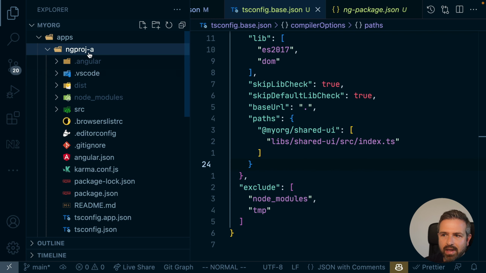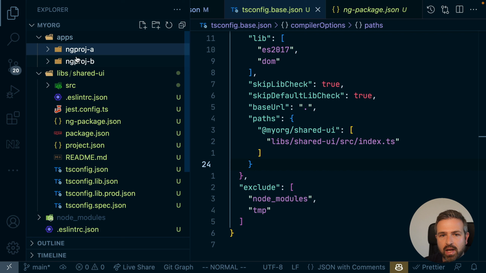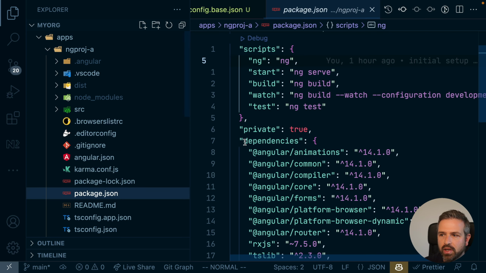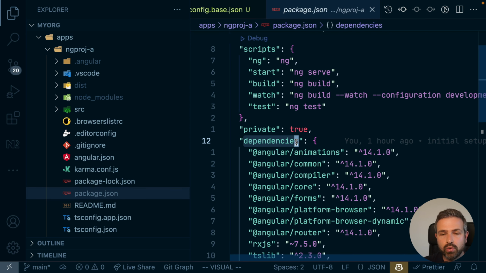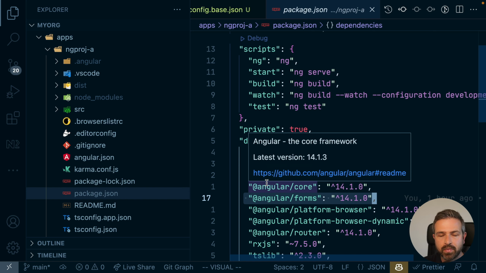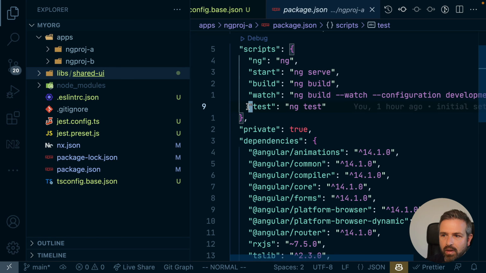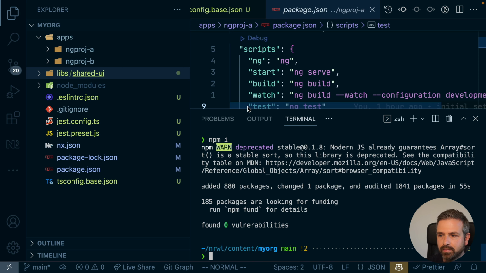So our current setup has some individual separate Angular CLI based projects in here. And the only way to really share them is by actually referencing the package in the dependencies. So you would actually add the dependency to the shared UI package in here, just as if this would be an external package. The difference though is that with something like npm workspace, we can then link it to a local build output rather than having to go through the publishing step. So that's exactly what we're going to do. But first, let me commit these changes.